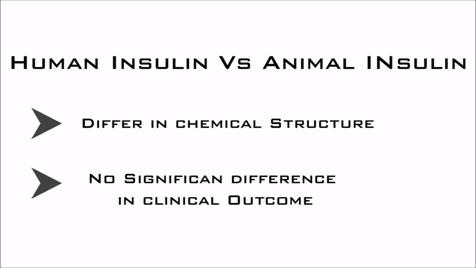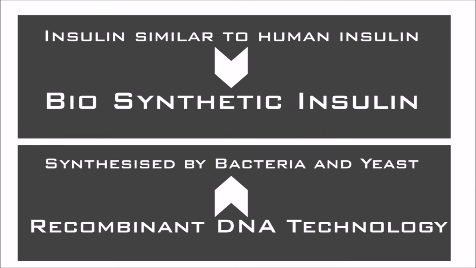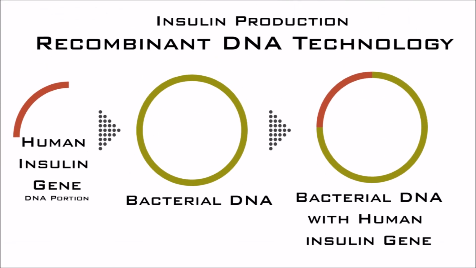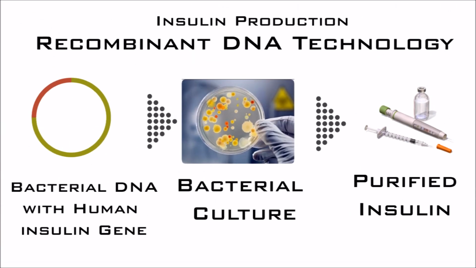Human insulin and animal insulin differ in their chemical structure. However, there is no significant difference in the clinical outcome produced by these two hormones. In 1980, the first human insulin was manufactured. Insulin which is now available in pharmacies is the biosynthetic insulin, which was first prepared in 1982. This insulin is prepared by applying recombinant DNA technology in bacteria and yeast. That means the gene responsible for the synthesis of human insulin is incorporated into bacterial DNA. By culturing these bacteria, they increase in number, and the insulin produced by the bacteria is purified and stored.